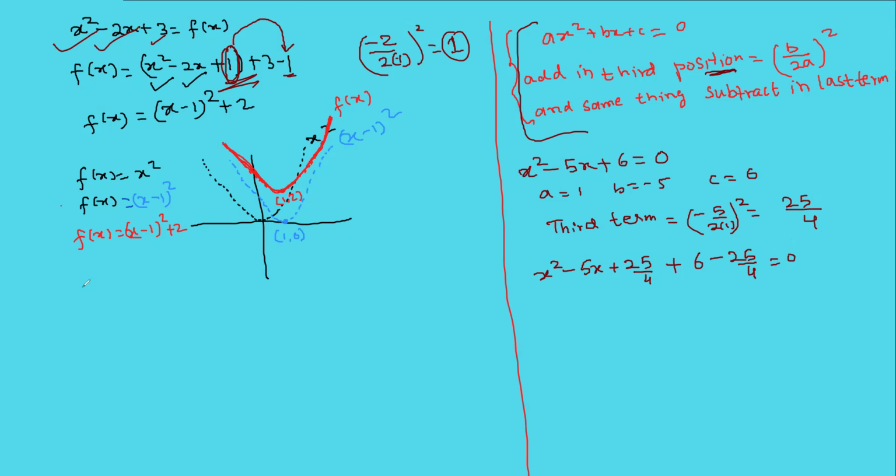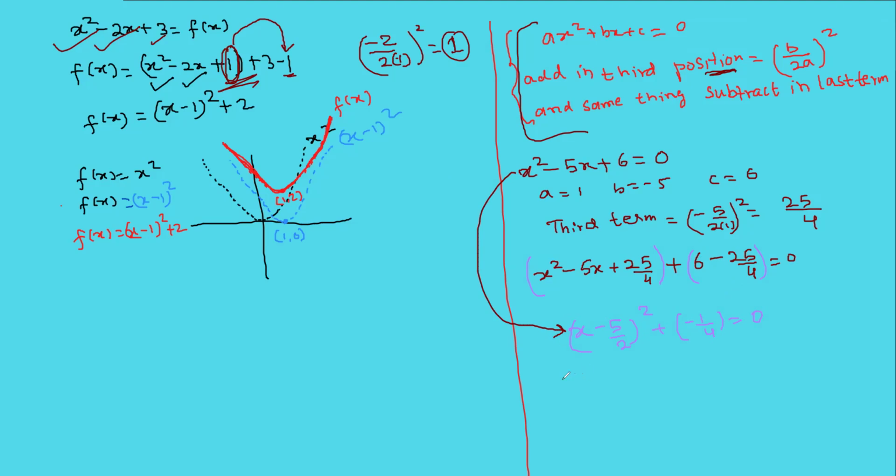Understood? After this, you can see the first three terms are a whole square of (x minus 5 by 2) whole square. It is always, okay? And the last two terms, 24 minus 25, is what? Minus 1 over 4. Understood? So your equation becomes this.